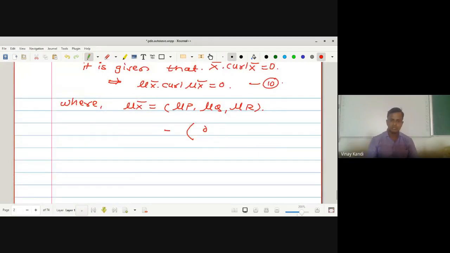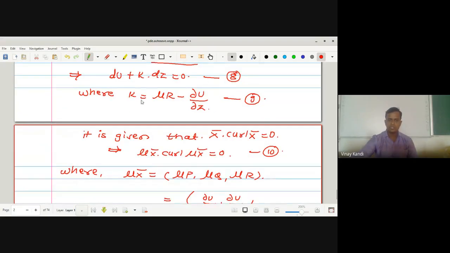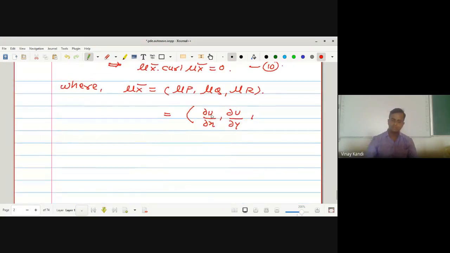And mu r, from equations 7 and 9, is nothing but k plus dou u by dou z.